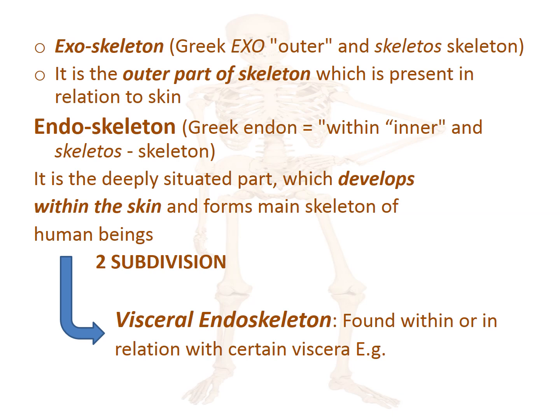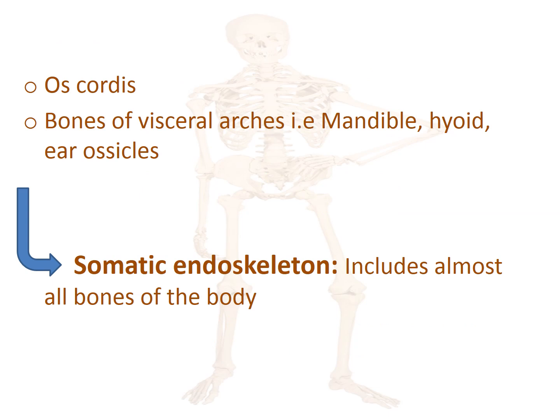Visceral endoskeleton is formed within or in relation with certain organs, for example, os cordis. Os cordis is present in animals lying near the junction of interatrial and interventricular septa of heart of beef or any other animal like sheep, cow, etc.